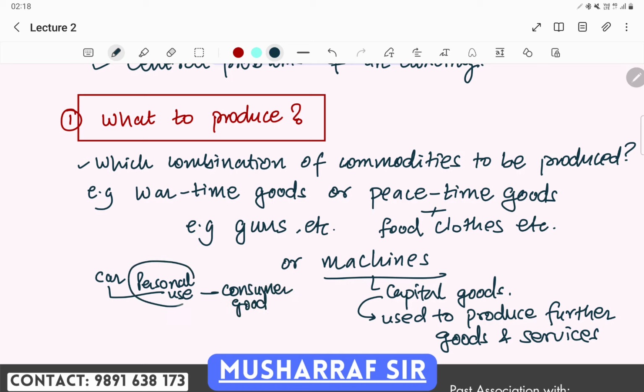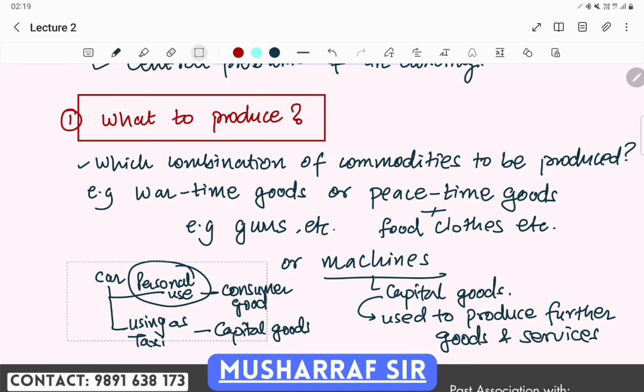But when we use this car for taxi services, we are earning something and producing transport services through it, so it becomes a capital good. So the goods used for further production of goods and services are known as capital goods, and the goods consumed by the consumer for ultimate satisfaction are known as consumer goods.